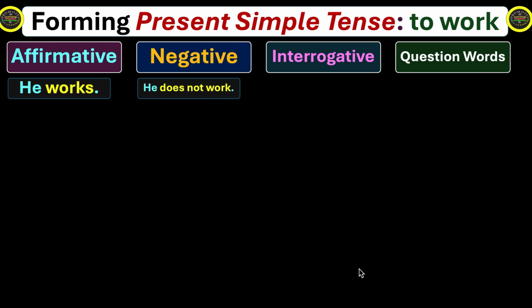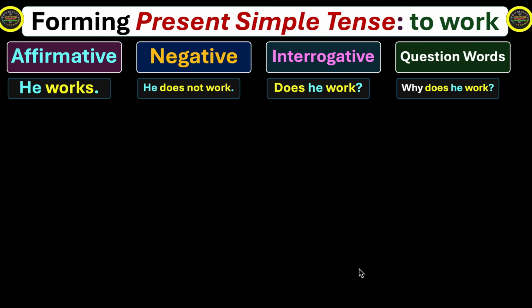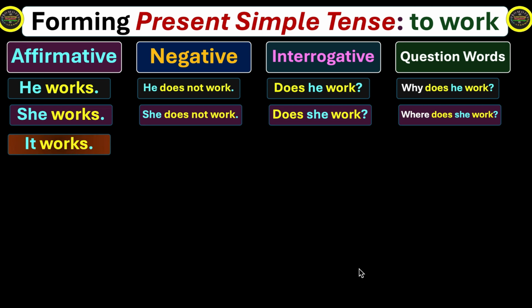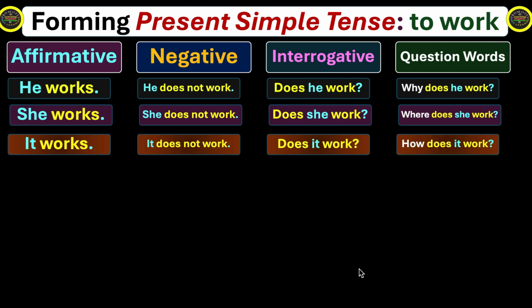He works. Its negative form is he does not work. Interrogative, does he work? And with question words, why does he work? Likewise, we have she works, she does not work. Does she work? Where does she work? We continue. It works, it does not work. Does it work? How does it work?